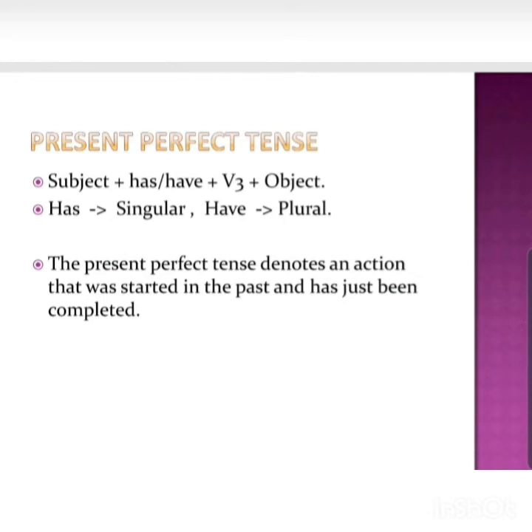Okay, it's no more continuing, it is complete. The perfect tense denotes an action that was started in the past and has just been completed. Now there is one more thing here. It's just been completed, but it can be something which you have done a long time back, quite a long back time you had done that particular work, and then you are mentioning it now in the present. Then also you can use present perfect tense.